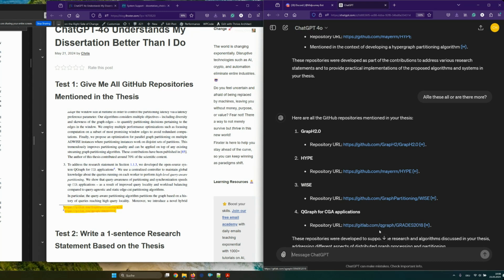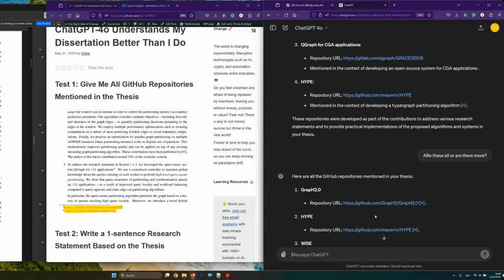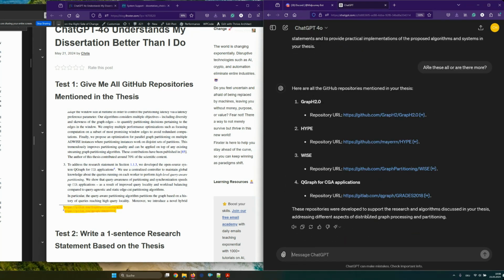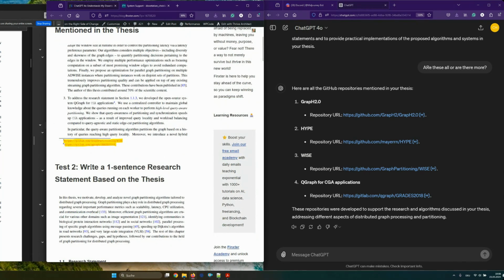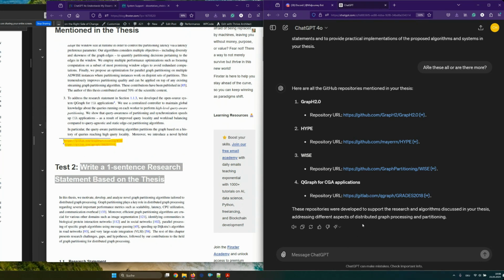Yeah, okay, now it also has Git graph. Previously it didn't. Okay, so good enough, right? I think it's good enough. So let's move on to the first question. I think it completed the first question better than I would have done, right?